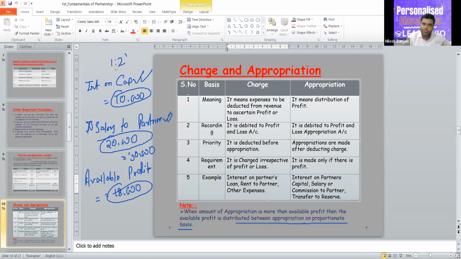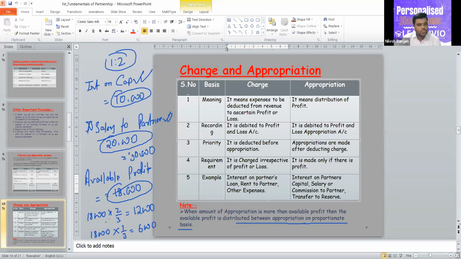So this 18,000 will be distributed in the ratio 1:2 for interest on capital and salary. So salary payment will be 2/3 and interest payment will be 1/3. So 6,000 will be paid for interest on capital and 12,000 will be paid for salary.